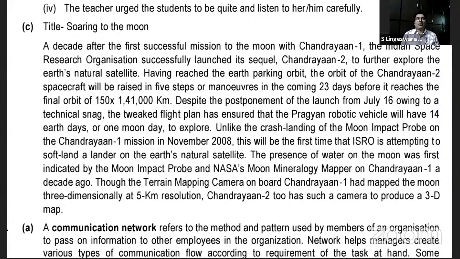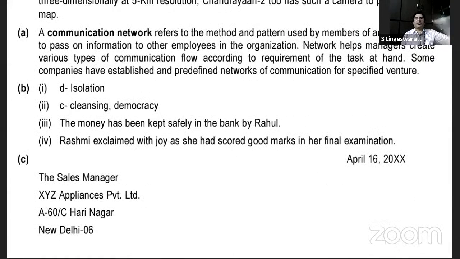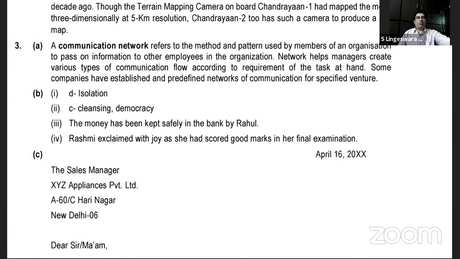Communication network refers to the method and pattern used by members of an organization to pass on information to other employees in the organization. Network helps managers create various types of communication flow according to the requirement of the task at hand. Some companies have established and predefined networks of communication for specified ventures. So this is about what is communication network, short note. And for balloon, 3 balloon. First answer it is Delhi isolation.